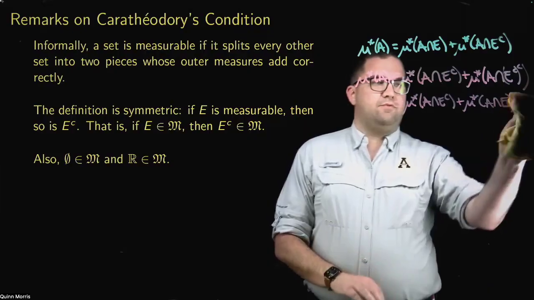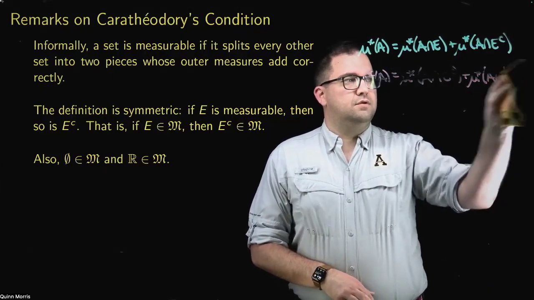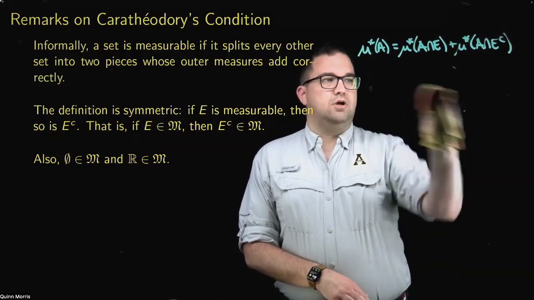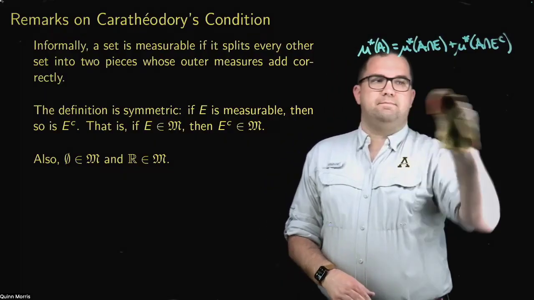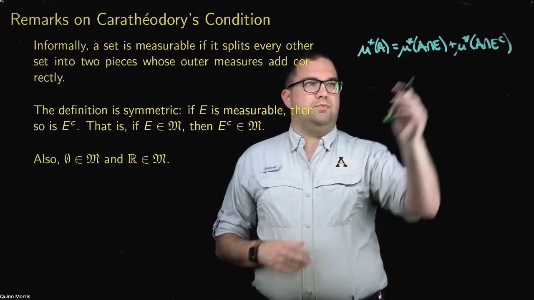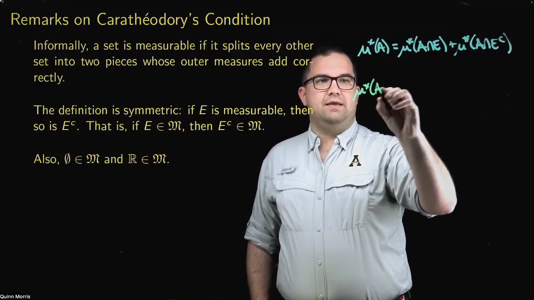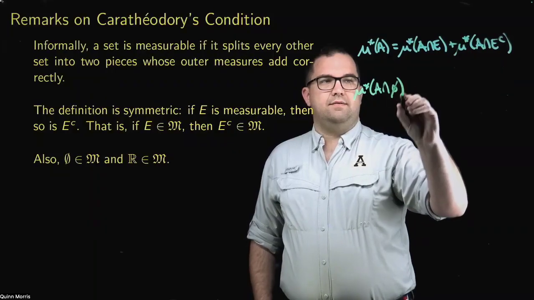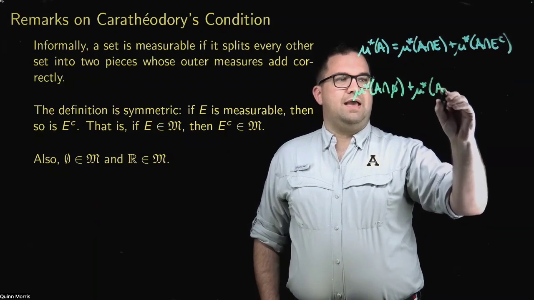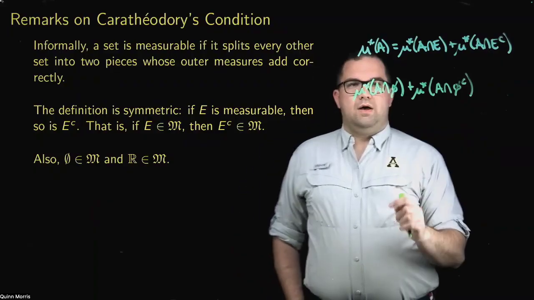You can also pretty quickly from this definition get that the empty set is measurable. How would we check that? If I want to know that the empty set is measurable, I need to look at mu star of A intersect the empty set plus mu star of A intersect the empty set complement.